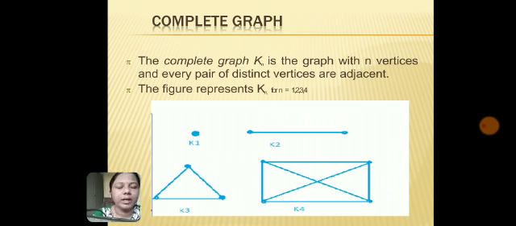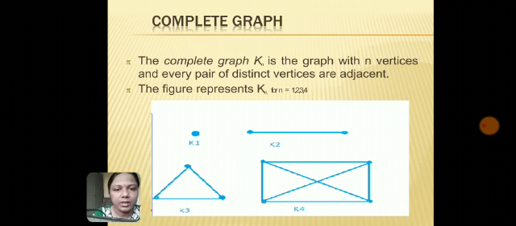Next is complete graph. The complete graph Kn is the graph with n vertices in which every pair of distinct vertices is adjacent. The figures represent Kn for n equals 1, 2, 3, 4. So here, friends, if any two distinct vertices are adjacent, then the graph is called a complete graph. And a complete graph on n vertices is denoted by Kn, where n is the number of vertices.